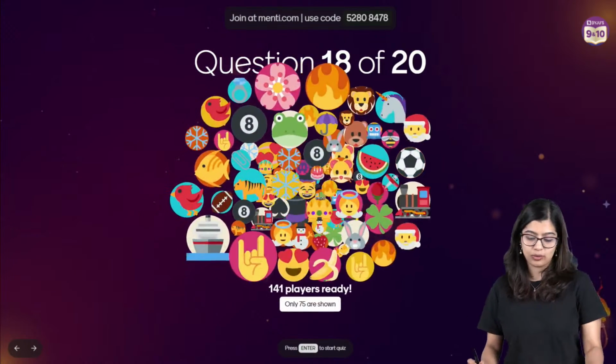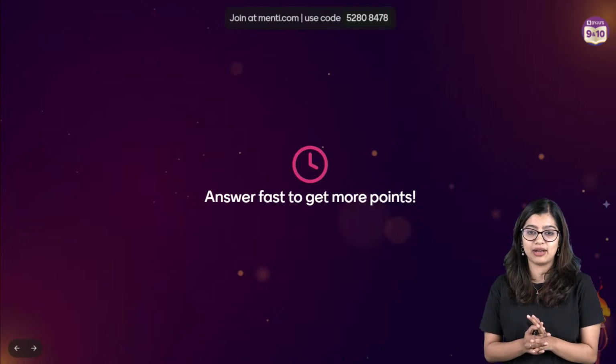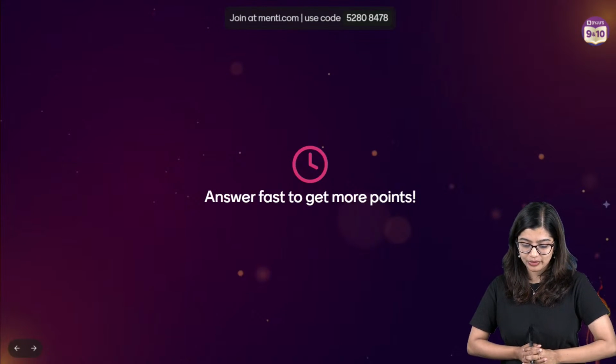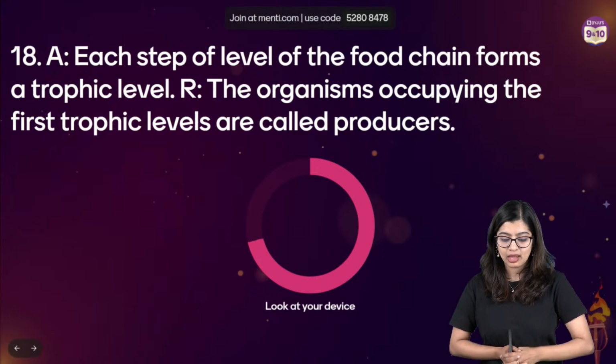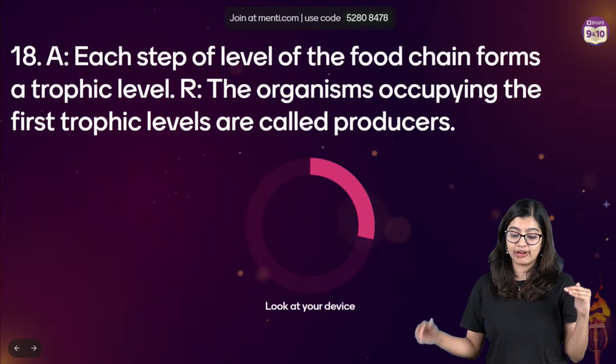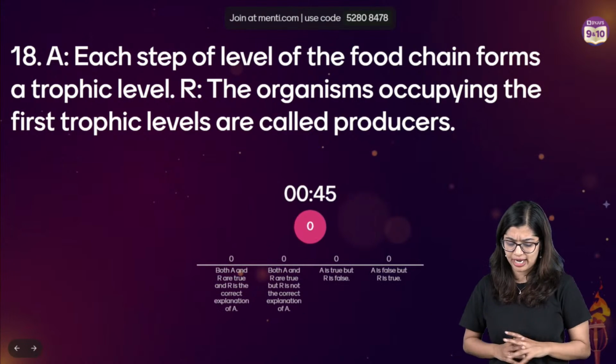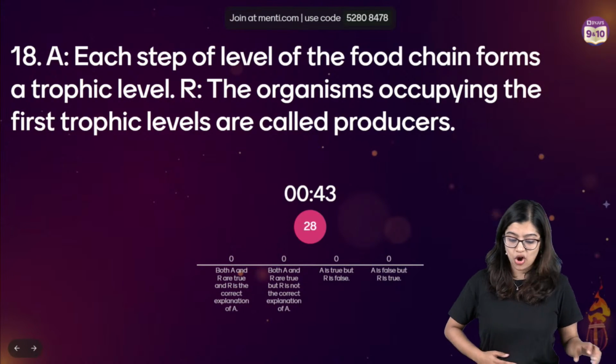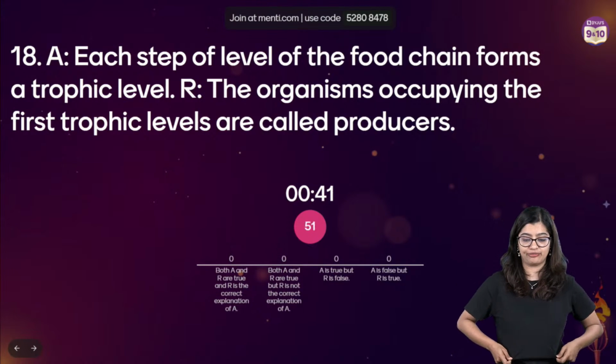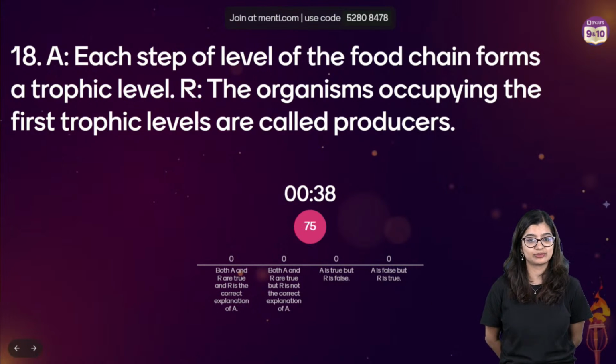Yes? Okay. Question number 18, everyone, on your screens now. Question number 18. Each step of the level of the food chain forms a trophic level. The organism which occupies the first trophic level is called the producer.